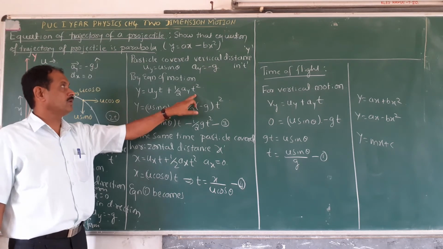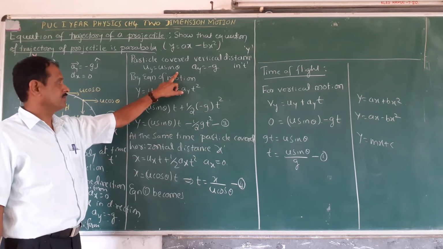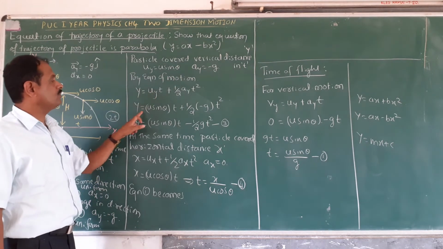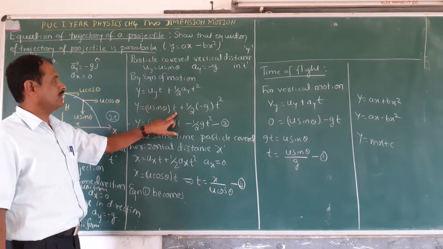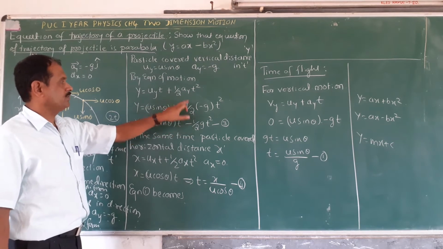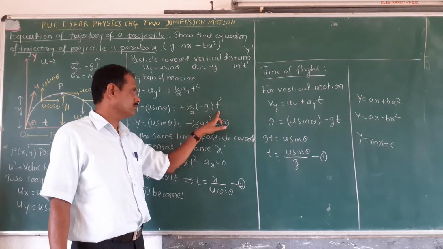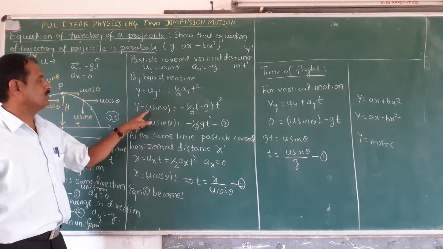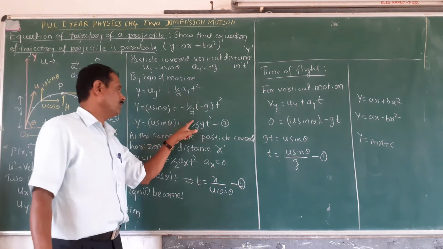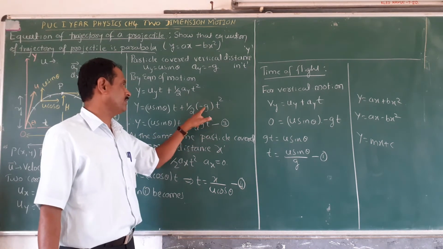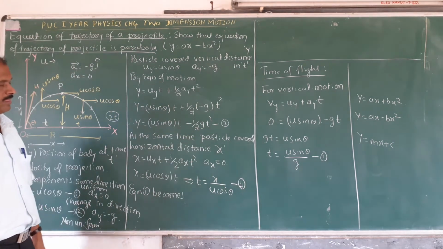Now what is the component of the velocity along the y-axis? u sin theta. Therefore y is equal to u sin theta into t plus 1 by 2 ay t square, and ay is minus g. So y is equal to u sin theta into t minus 1 by 2 g t square, equation number 3.